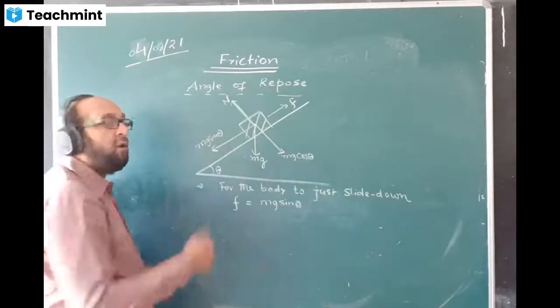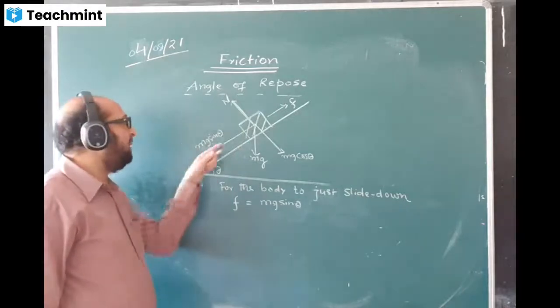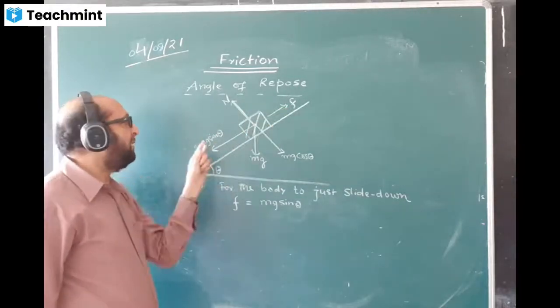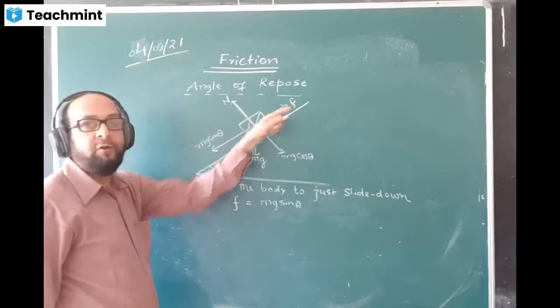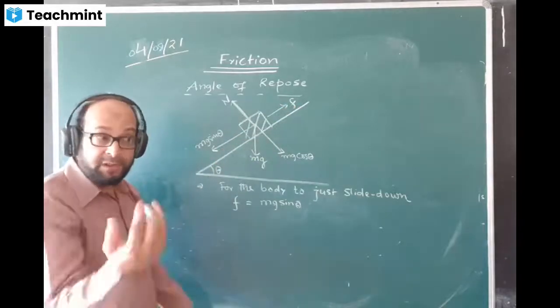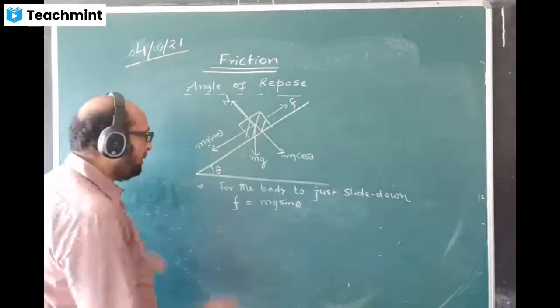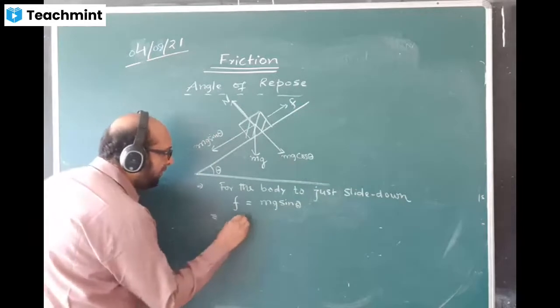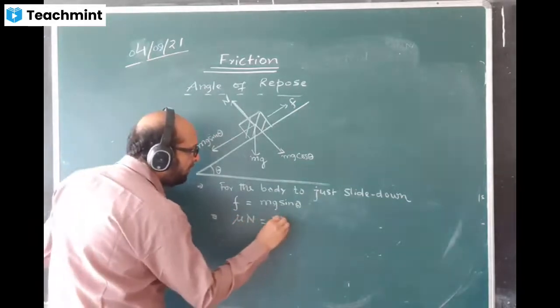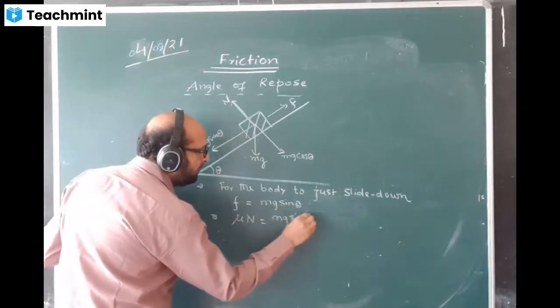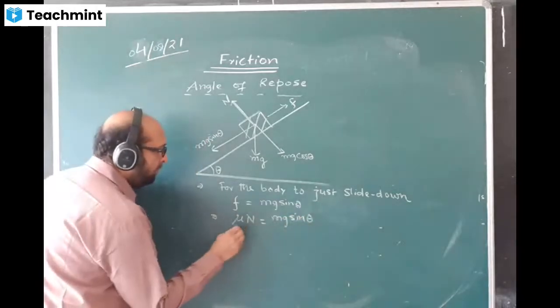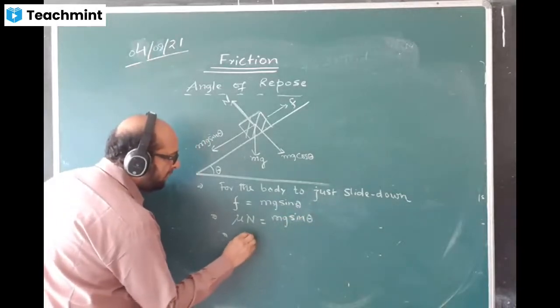If the body is sliding down easily, then we say mg sin theta will be bigger than its friction. We write mg sin theta minus F equal to ma if the body is sliding down. Friction formula we know is mu into N is equal to mg sin theta. Mu, I'll keep as it is.